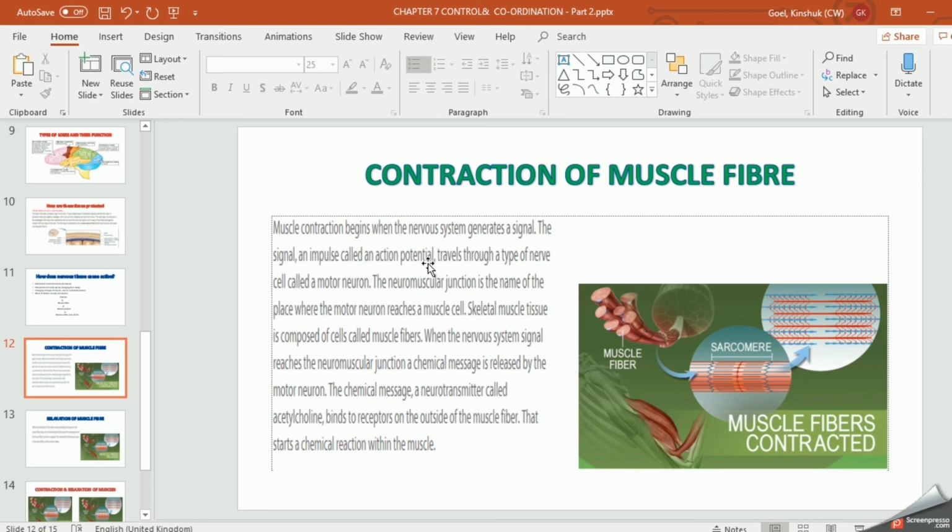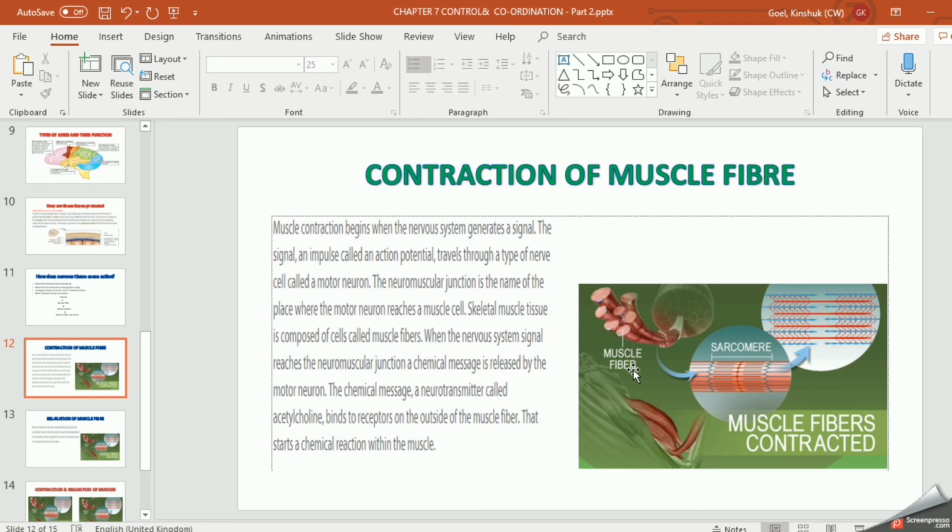When you receive the message from your sense organs to the spinal cord, the spinal cord becomes active and it sends the message through the motor neuron. The neuromuscular junction is the name of the place where the motor neuron reaches the muscle cell. Now this motor neuron takes the message and comes to the muscle cells where you have the neuromuscular junction. That is the junction between the neuron and muscles.